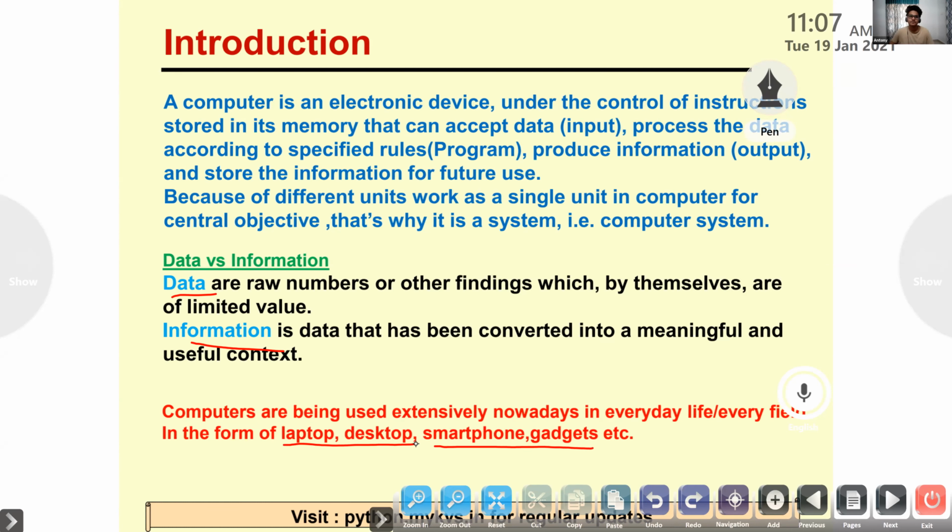Study now itself. I'll ask you questions. Then we will continue with the next slide. This I will send to your group. Now itself you study this. What is a computer? What is data? What is information? Then examples of computers.